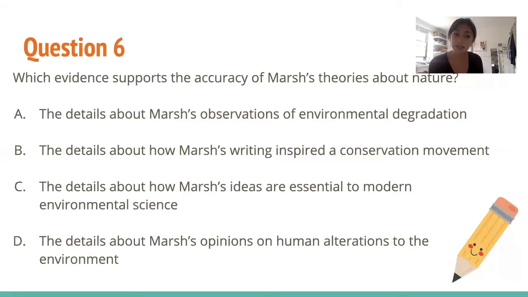Choice D, the details about Marsh's opinions on human alterations to the environment. So this just shows his opinions. This doesn't really show whether or not it was true. So for this question, it was really important to understand what it is asking us, which is, how do we know that Marsh's theories are true? So the answer is C.